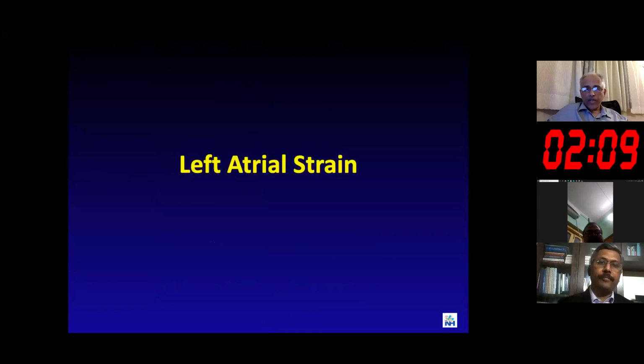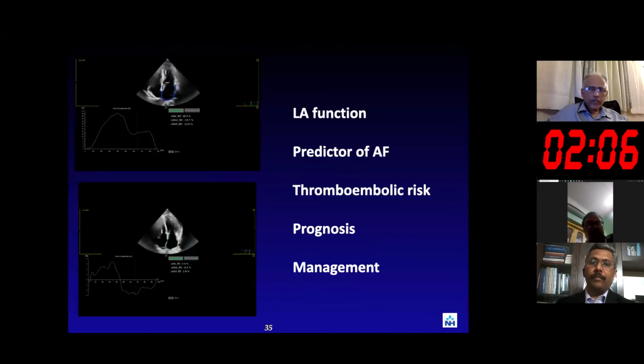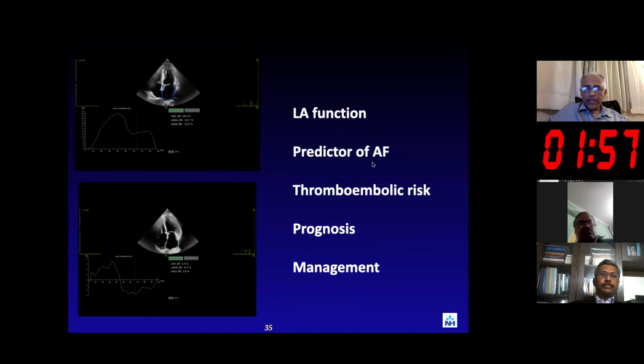Then there's a lot of excitement and focus on left atrial strain. Here, left atrial strain can provide us information in terms of function. There have also been publications in the literature looking at whether it can predict AF, thromboembolic risk, prognosis and management. So this is a tool which can combine everything, but in terms of clinical utility, it is still very limited. When you look at the CHA2DS2 scores, which have a high number of patients, the number of patients with strain is very, very low, and there are still no standardized acceptable values. But it is an exciting field and definitely something worth looking into.